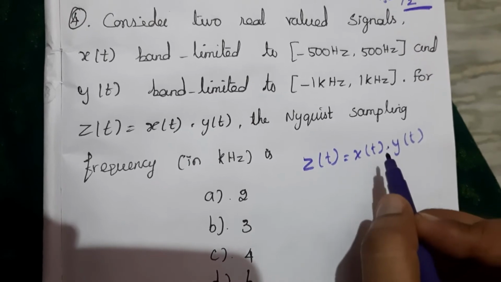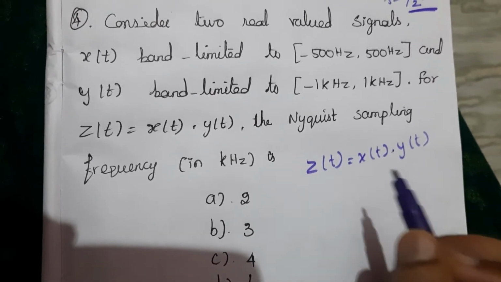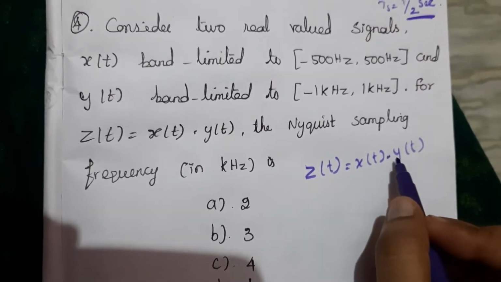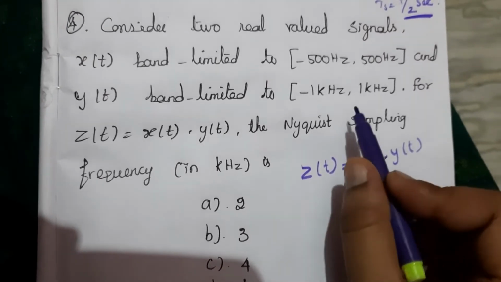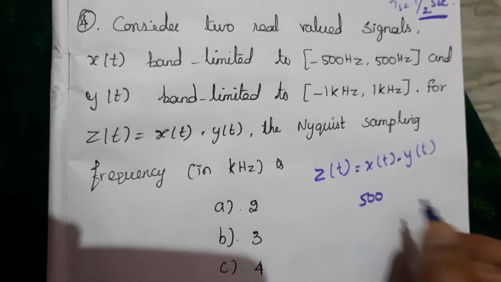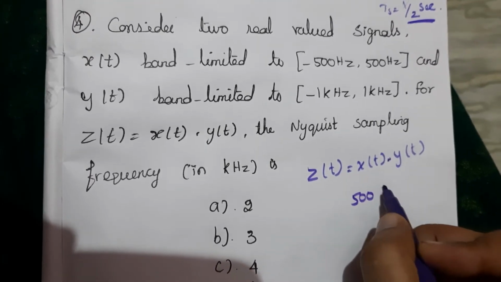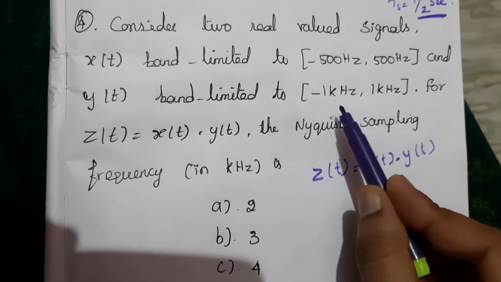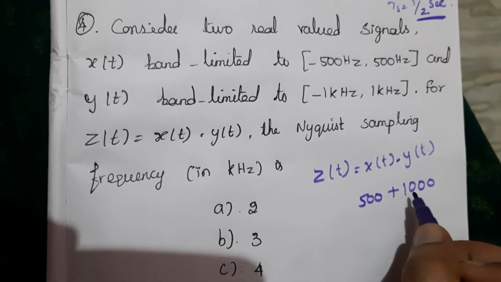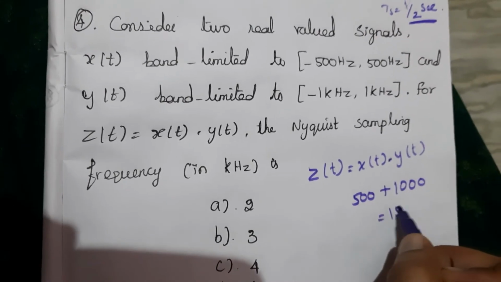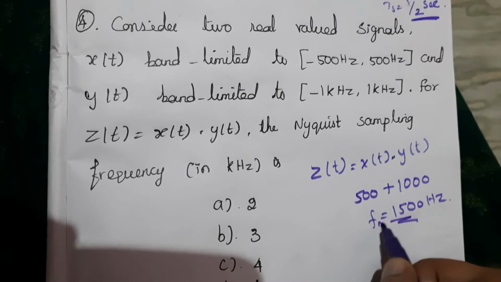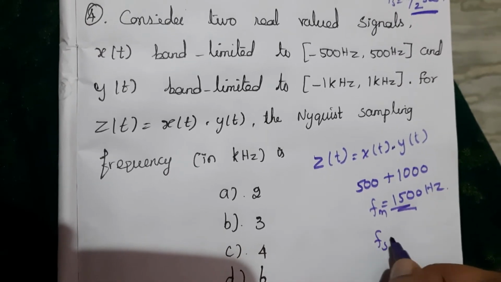So the frequency of x of t is 500 Hz, and y of t is 1 kilohertz, that is 1000 Hz. 500 Hz plus 1000 Hz gives 1500 Hz.